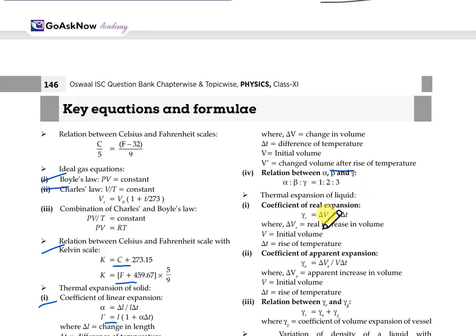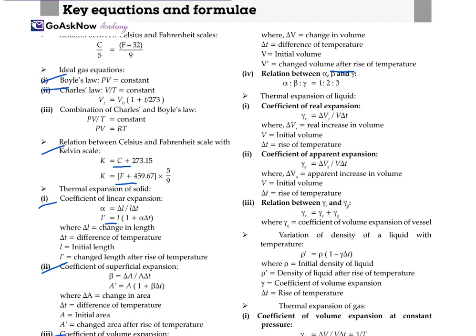Thermal expansion of liquids: the coefficient of real expansion is gamma_R = ΔV_R/(V ΔT), where ΔV_R is the real increase of volume, V is the initial volume and ΔT is the rise of temperature. The coefficient of apparent expansion is gamma_A = ΔV_A/(V ΔT), where ΔV_A is the apparent increase, V is the initial volume and ΔT is the rise in temperature. The relation between them is gamma_R = gamma_A + g, where g is the coefficient of volume expansion of the vessel.